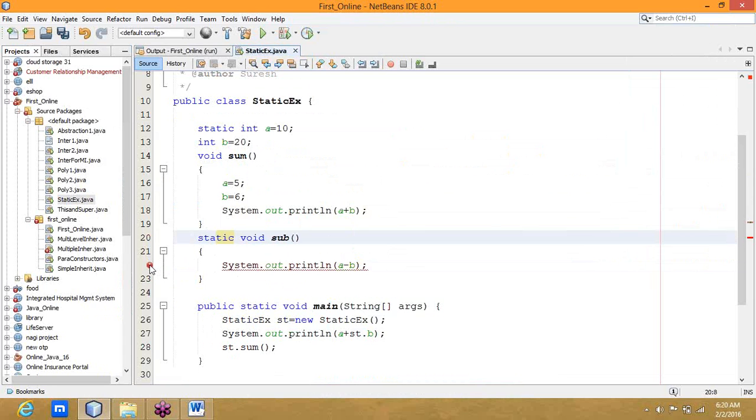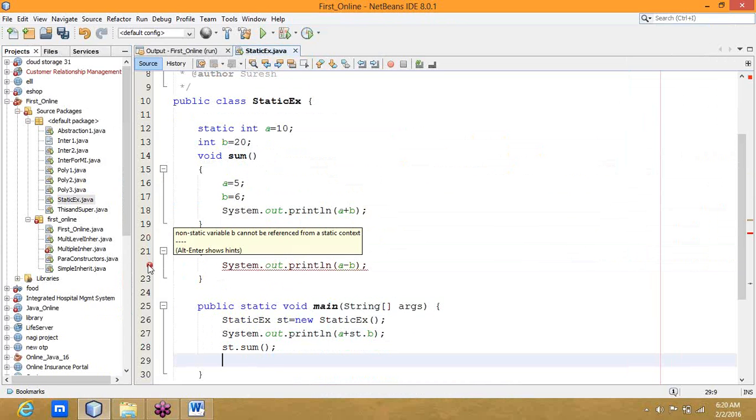And see, check what the error is here. Non-static variable B cannot be referenced from a static context.